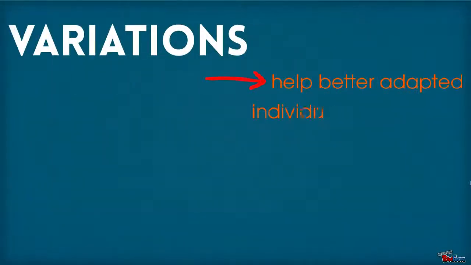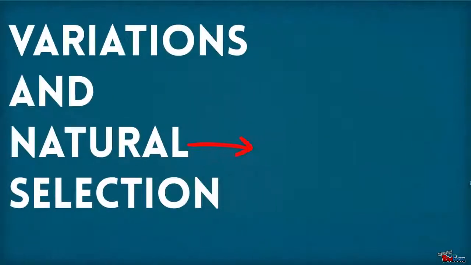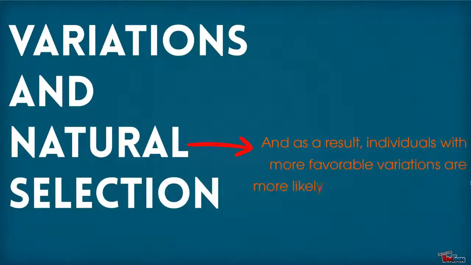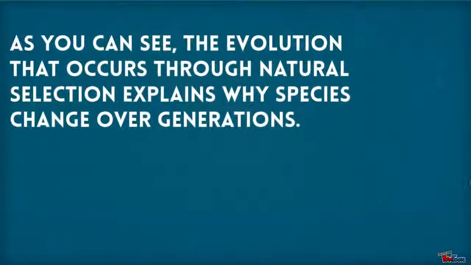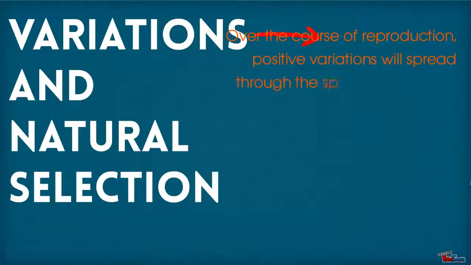Variations help better adapted individuals to survive in their environment. And as a result, individuals with favorable variations are more likely to survive, reproduce, and pass on their traits. As you can see, the evolution that occurs through natural selection explains why species change over generations. Over the course of reproduction, positive variations will spread through the species, creating a change or evolution of the species to occur.